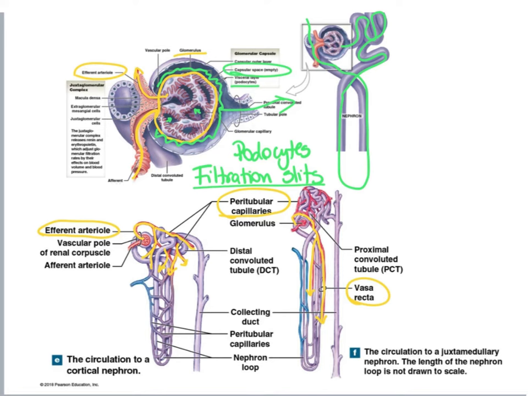Surrounding the glomerular capillaries, we have this capsule that's called glomerular capsule or Bowman's capsule. And between the glomerular capsule and the glomerular capillaries, we have a space. And in this space, we will find whatever leaked out from the capillaries.